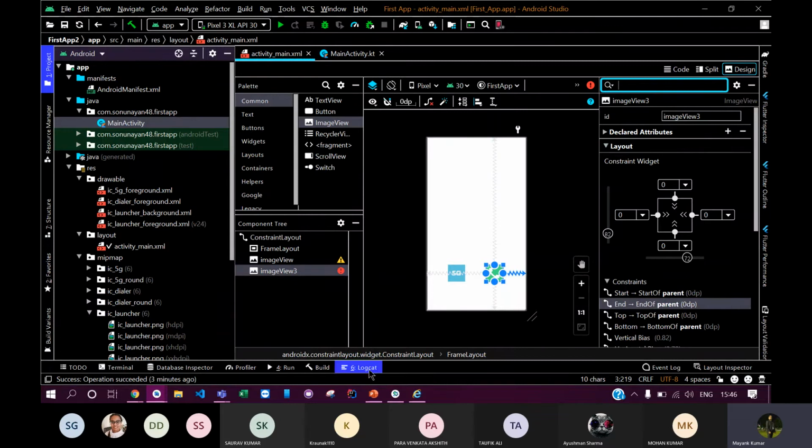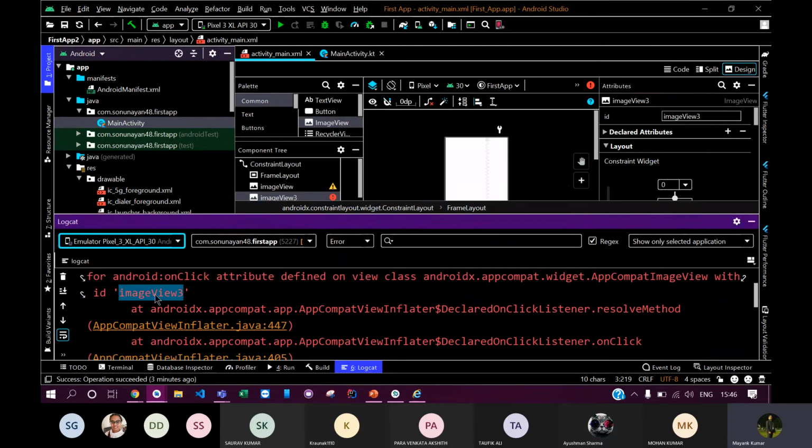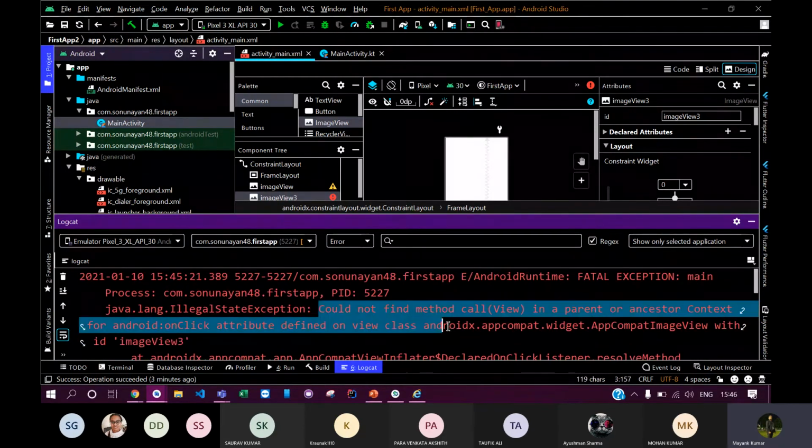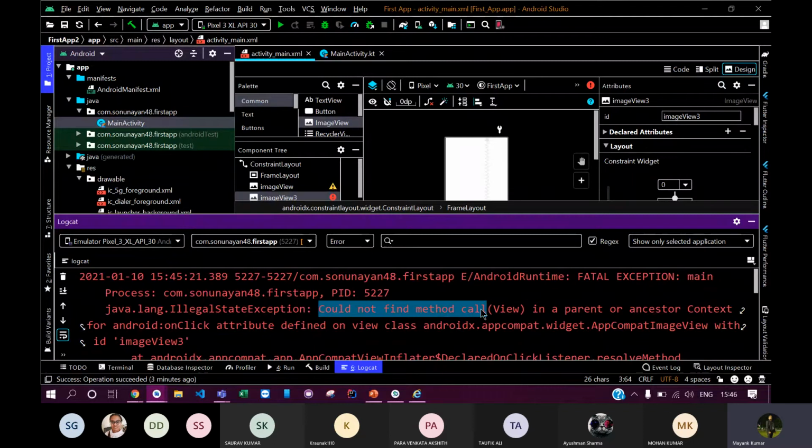In the Logcat as well, it is written here that it is happening due to the image view 3. It is telling me the id of the element due to which the app crashed. The main reason was that it could not find the proper method named call, due to which it just crashed. Okay, is it fine?